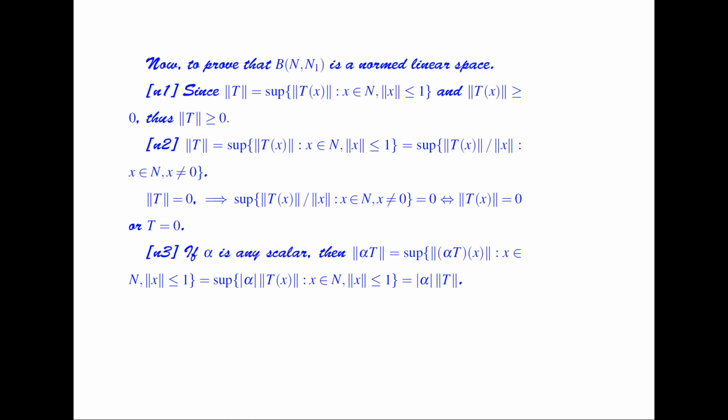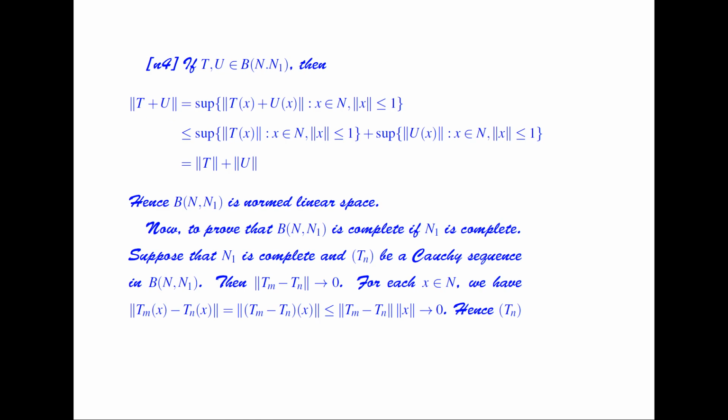Now if alpha is any scalar, then norm of alpha T is equal to the supremum of norm of alpha Tx such that x belongs to N and norm of x is less than or equal to 1, which is equal to the supremum of modulus of alpha into the norm of Tx, which is equal to modulus of alpha into the norm of T. So the property is satisfied.